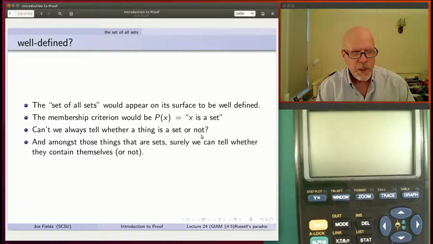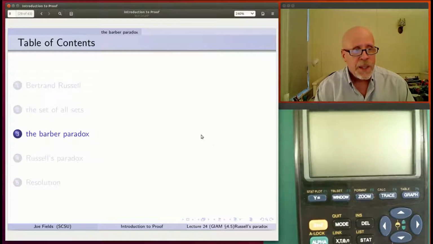So, amongst those things that are sets, surely you can tell whether they contain themselves or not. Just look. If they contain themselves, it'll be obvious. If they don't, then that'll be equally obvious. So that seems good. Well, that's where Russell found the problem, though. He realized that there was a way to get at something there that caused a real furor.